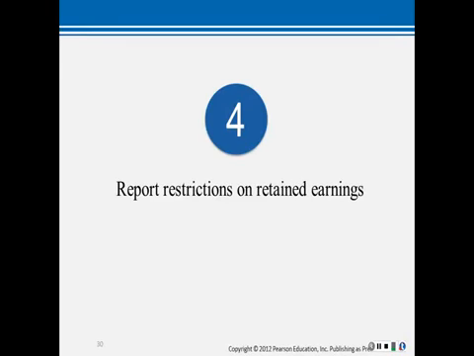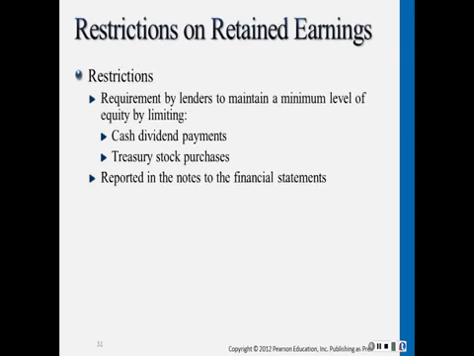The fourth learning objective in Chapter 13 is to report restrictions on retained earnings. Dividends and treasury stock purchases require a cash payment. These outlays leave fewer resources to pay liabilities. A bank may agree to loan a company money only if it maintains a minimum level of equity by limiting both its payment of dividends and its purchases of treasury stock.